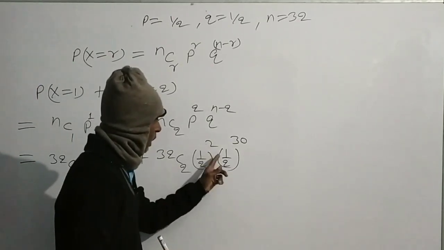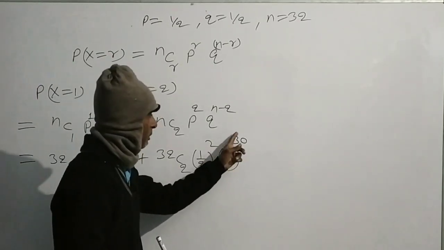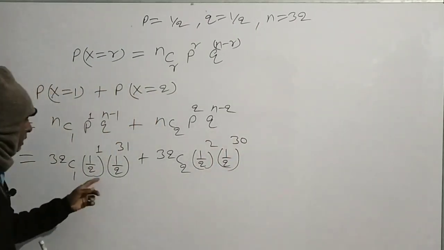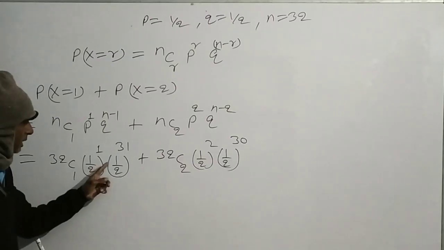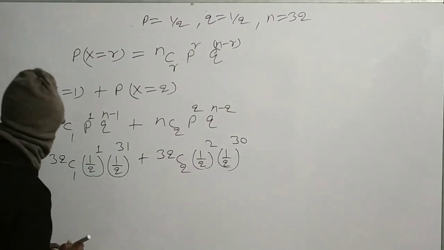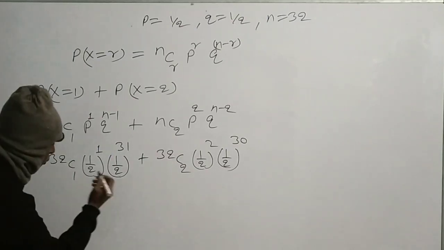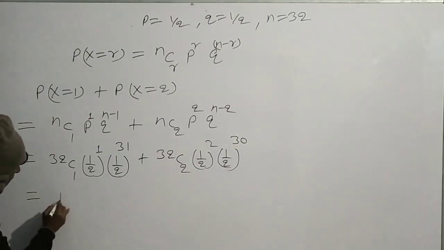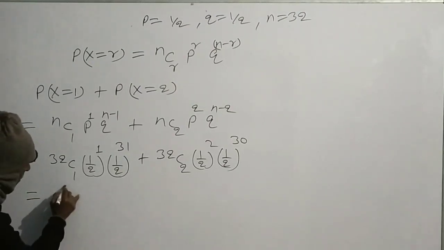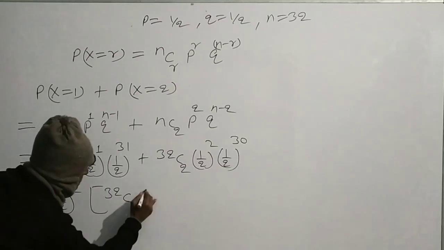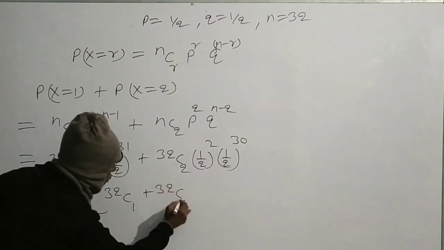1 by 2 square and 1 by 2 to the power 30 will become 1 by 2 to the power 32. Similarly, the product of this and this will become 1 by 2 to the power 32. Taking 1 by 2 to the power 32 common, we get 1 by 2 to the power 32 times (32C1 plus 32C2).